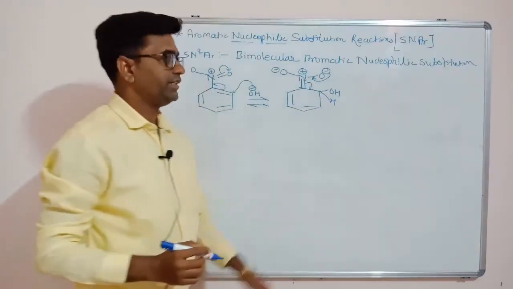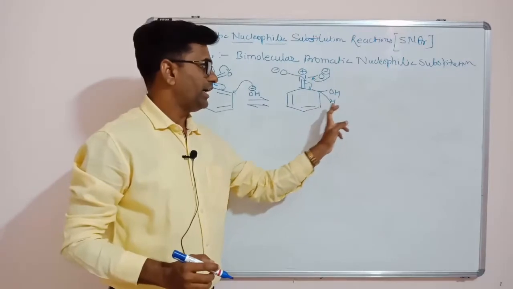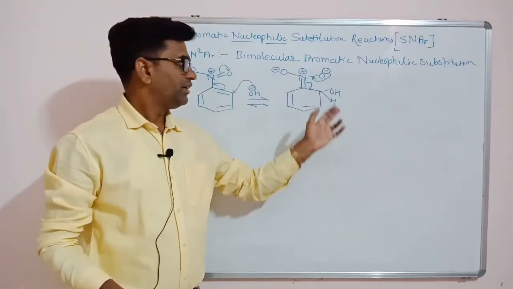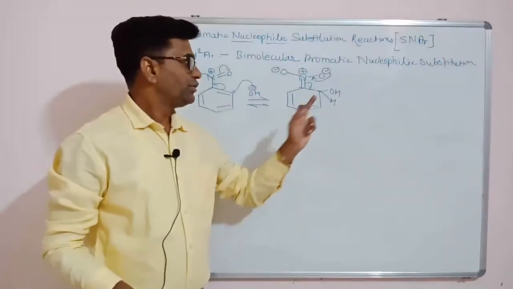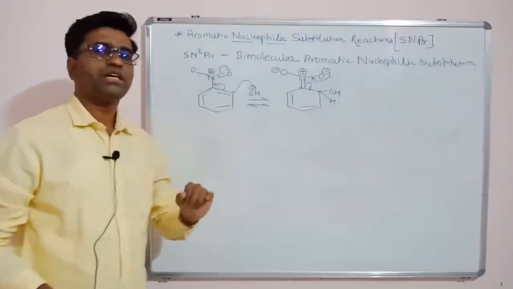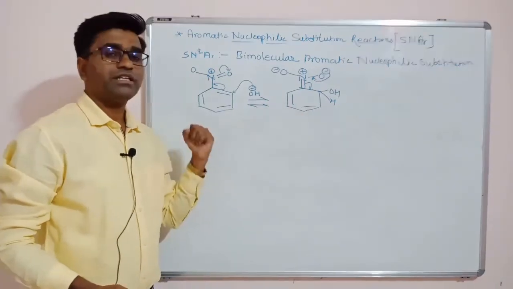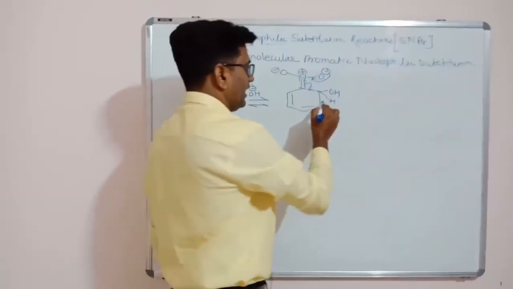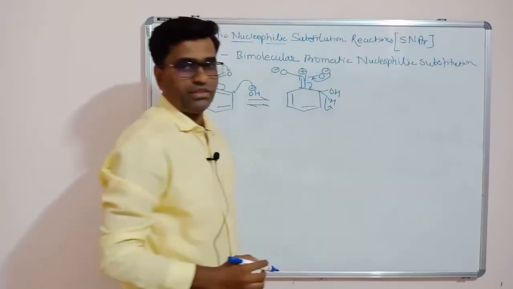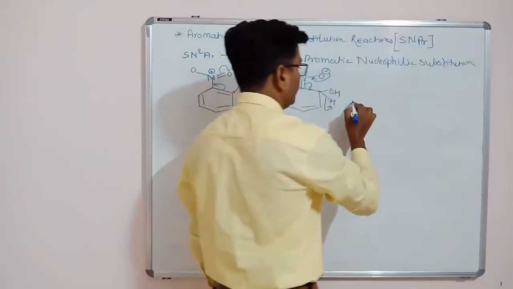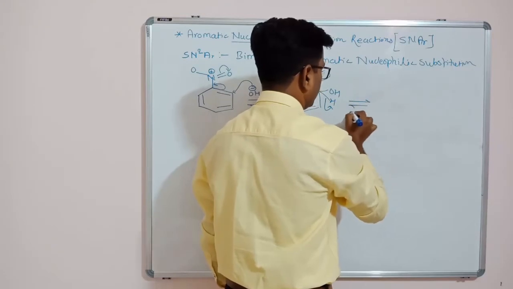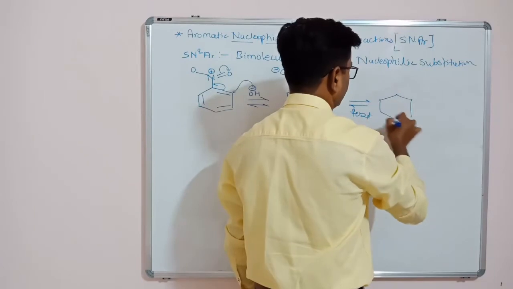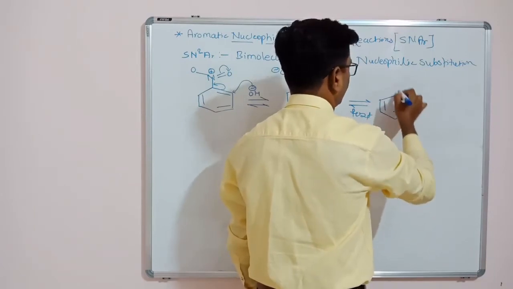Now here are the chances: either OH will leave or H minus will leave. H minus is a bad leaving group as we know, and OH minus is a good leaving group. So the chances are that OH minus leaves as the major product. That is the starting material. For the reaction to go forward, H minus should leave. That we have to maintain. How to maintain? See, this is the fast step. So as soon as our product is formed, that is ortho-nitrophenol.